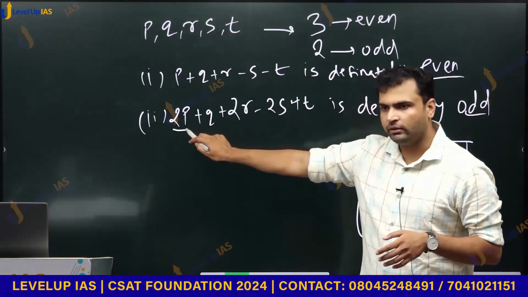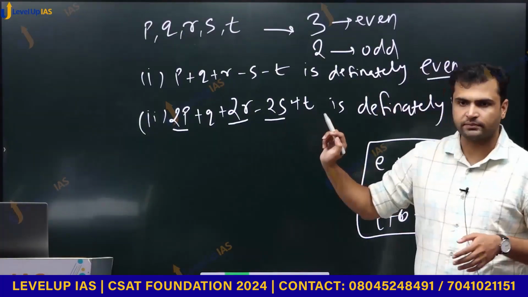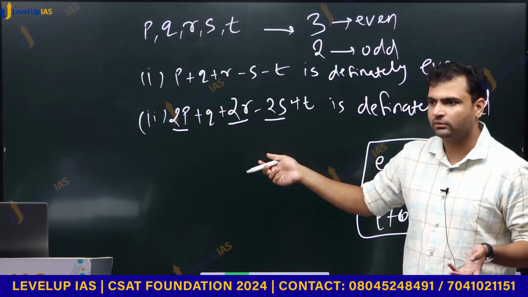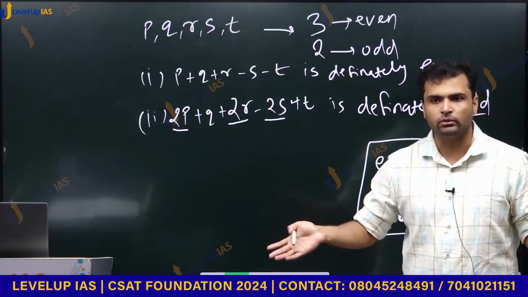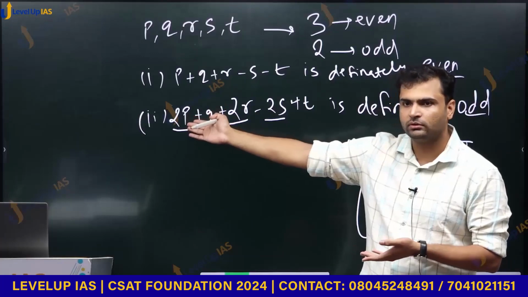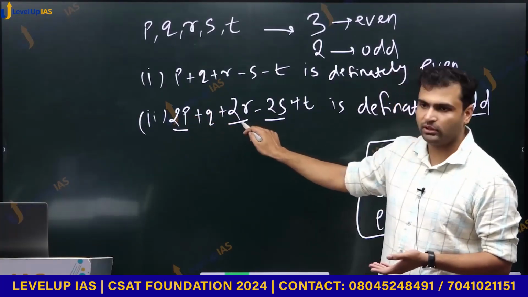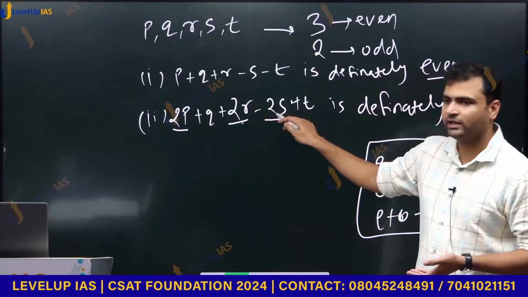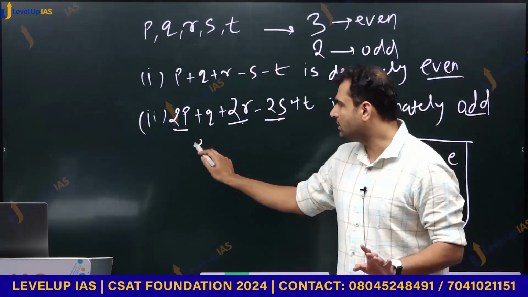Here we have 2p, here you have 2r, and here you have 2s. All of these are even numbers. 2 into something is an even number. What is an even number? A number which is divisible by 2. So if we are multiplying by 2, the number is obviously divisible by 2, right? So this is an even number, this is an even number, and this is also an even number. So even plus even minus even, even number. So we have some even number.